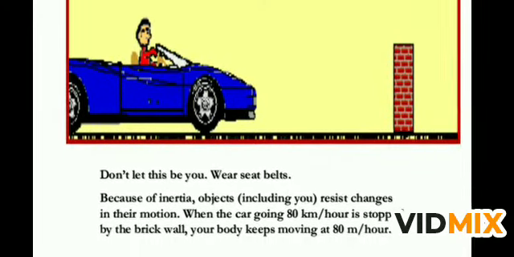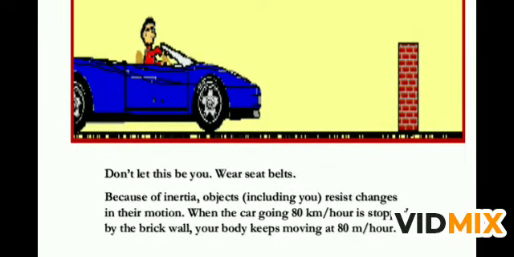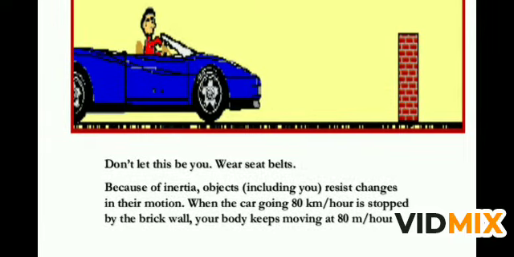So here is an example. The driver is not wearing a seat belt, and don't let this be you. Wear a seat belt. Because of inertia, objects resist change in their motion. When the car is going at a speed of 80 km/h and is stopped by a brick wall, your body keeps moving at 80 km/h, and you can be thrown out of the car and get injured. So it is advised to always tie the seat belt while the car is moving at great speed.